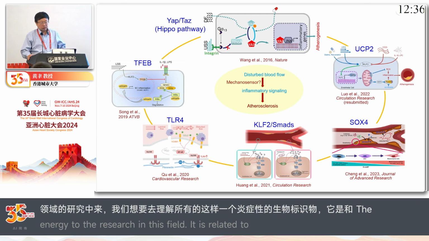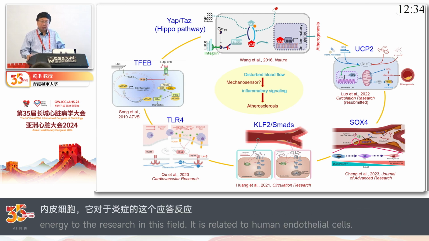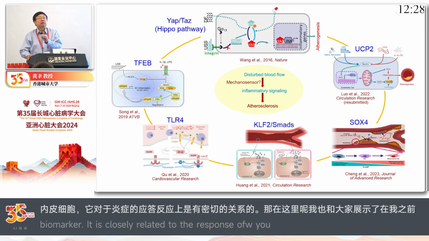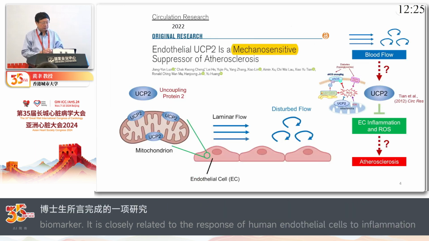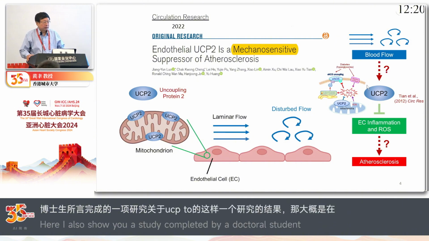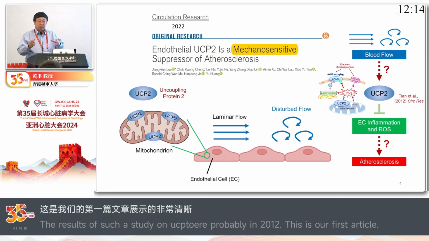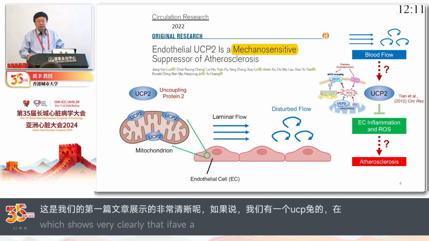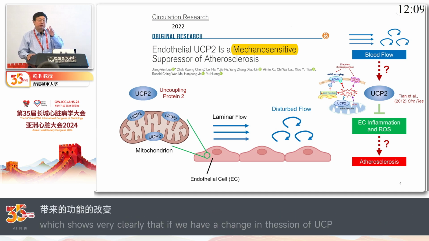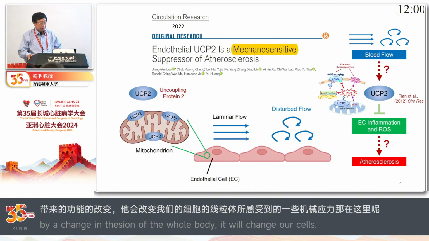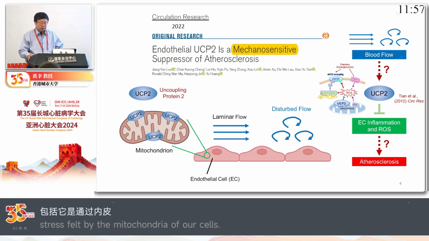Today, I want to share with you this study by a former PhD student, who later spent a couple of years in the lab to complete the study about UCP2. Back in about 2012, in our first publication, we showed very clearly what happens with global overexpression of UCP2. Again, UCP2 is a proton carrier expressed by mitochondria along the proton gradients.